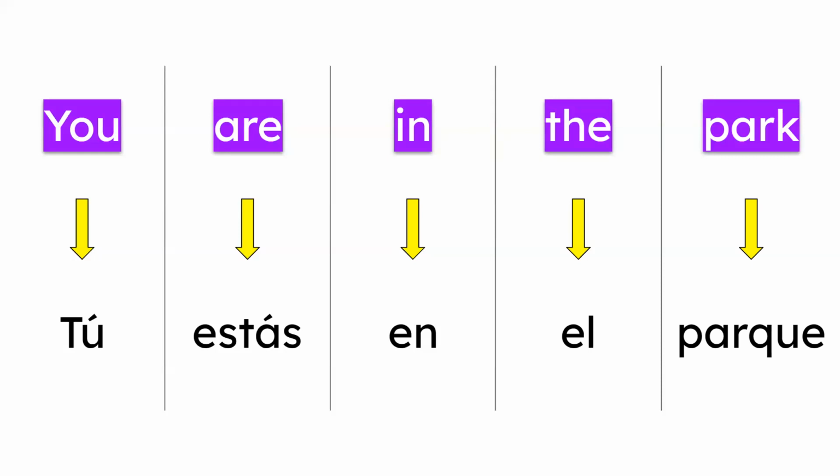Please hear this. When we have Q followed by U, we just ignore the U and we don't pronounce it. We just say parque. Listen carefully. Parque. Okay. Now, tú estás en el parque.